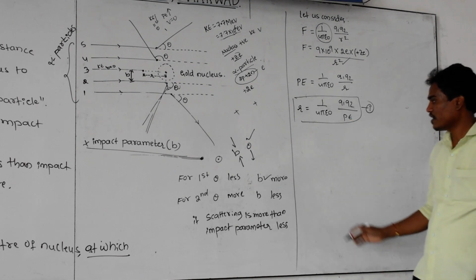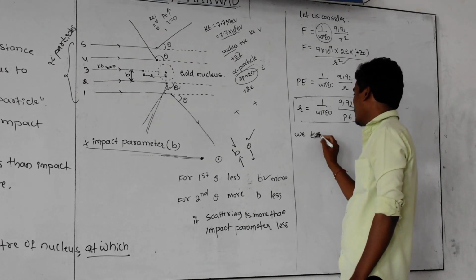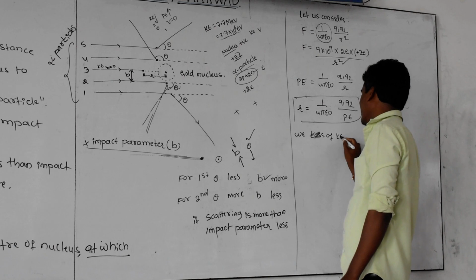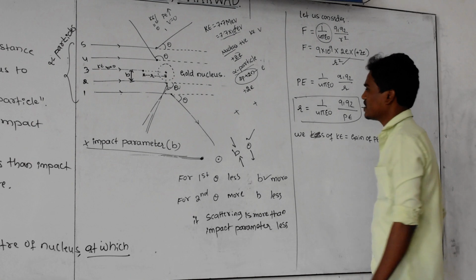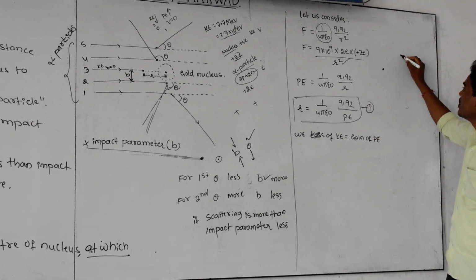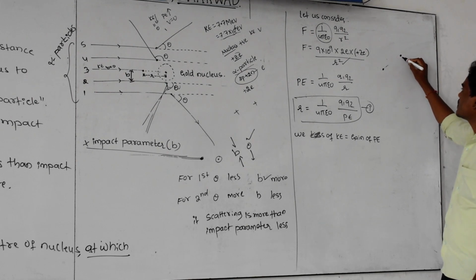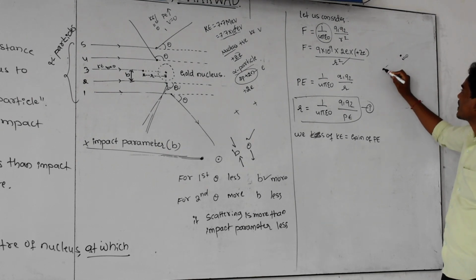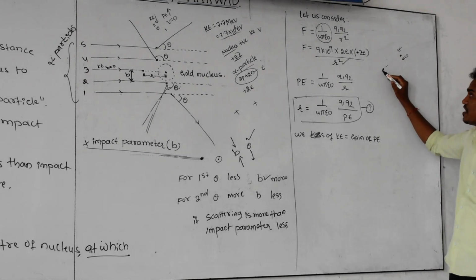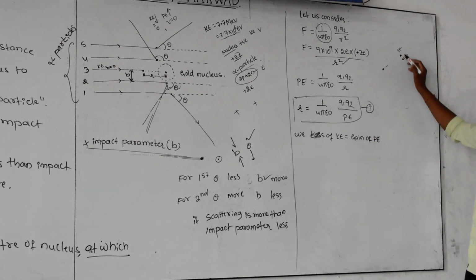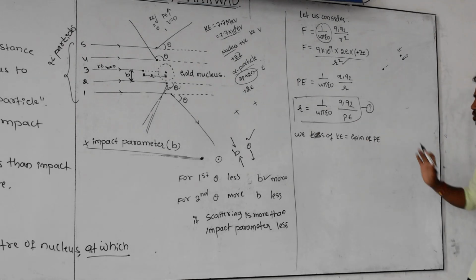And you know very well, that is the general concept, the loss of kinetic energy is equal to gain of potential energy. Let us consider this particle, moving with certain kinetic energy. Whenever this particle reaches this point and its velocity becomes 0, its total kinetic energy is converted into potential energy at this point. Whatever kinetic energy is lost by the particle, it is storing as potential energy. That's why loss of kinetic energy is equal to gain of potential energy.